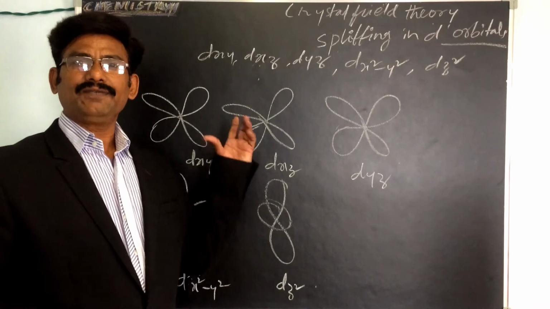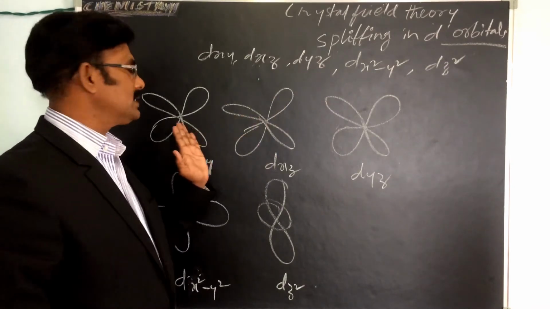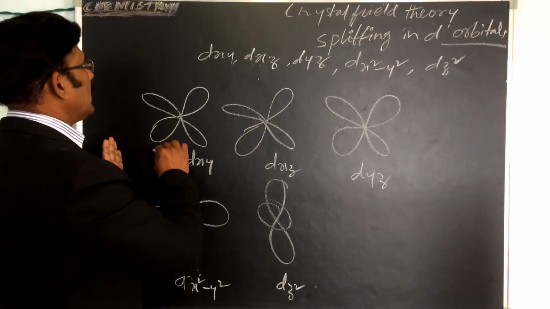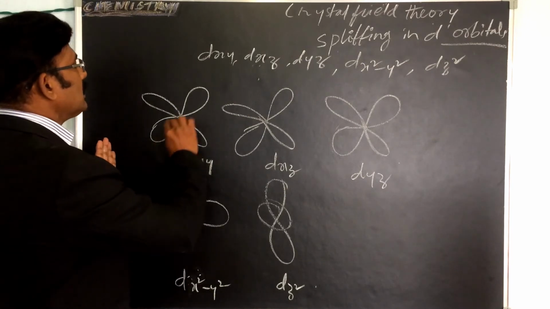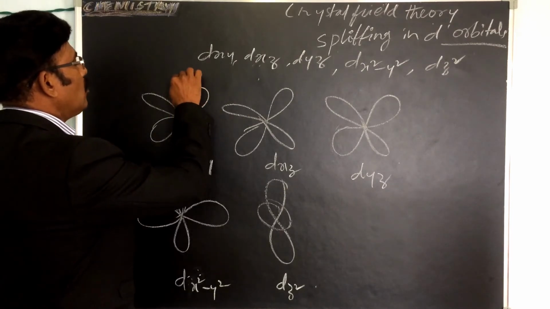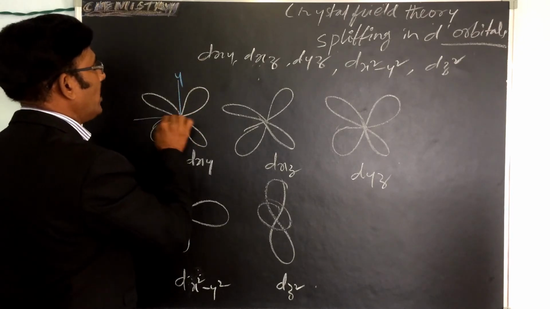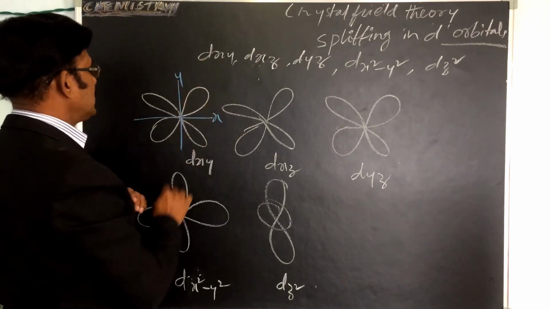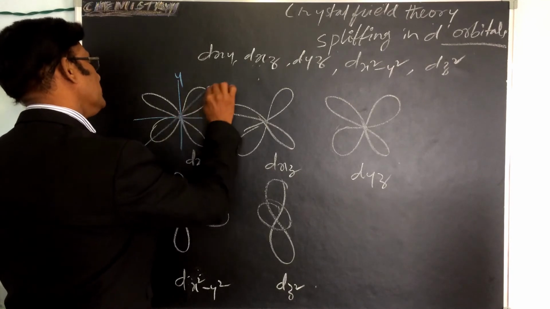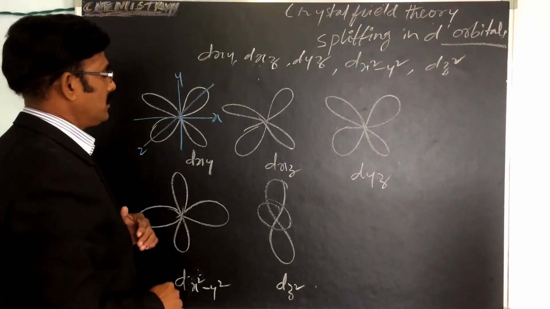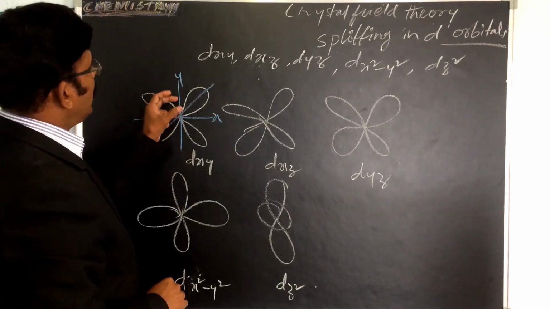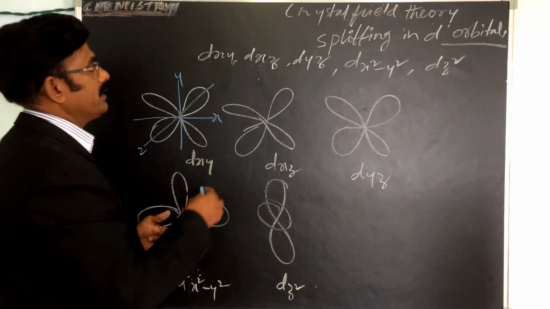So now first of all we will see this. The lobes are like x and y, and this is the z axis. The lobes lie between the x and y.